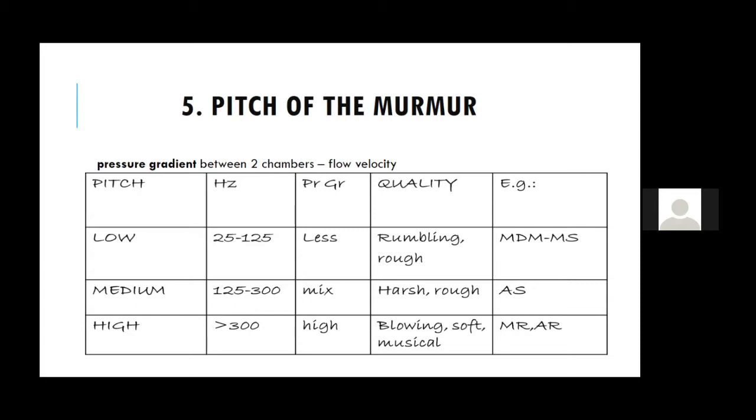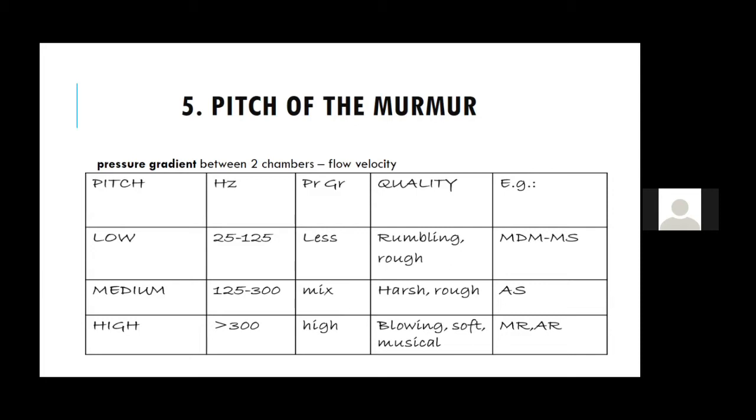So most of the mid diastolic murmurs are low pitched, except Austin Flint murmur, which is a mid diastolic, but it is a high pitched murmur. Most of the other mid diastolic murmurs are low pitched. When do you call a low pitch? It is less than 125 hertz. It's all theoretical, but you should know less than 125 hertz is low pitched and the pressure gradient is less. So that is why it is a rough and rumbling murmur.